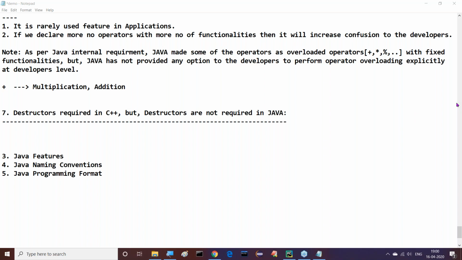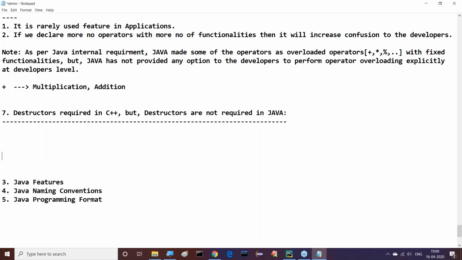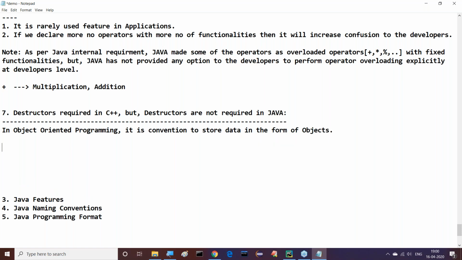That's okay, good. Right, sir. The point is, in object-oriented programming, it is convention to store data in the form of objects. Good.